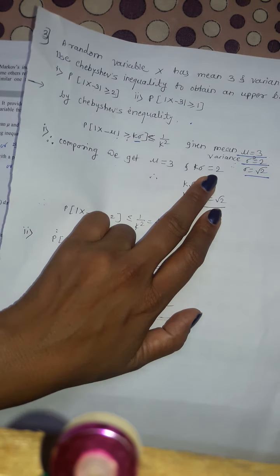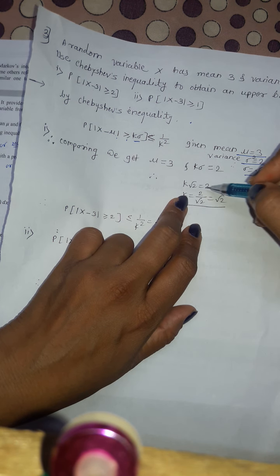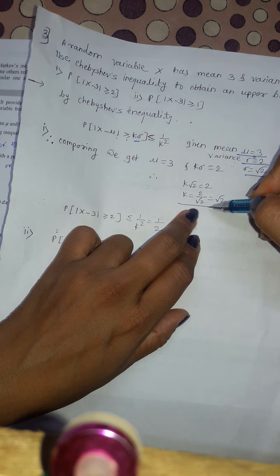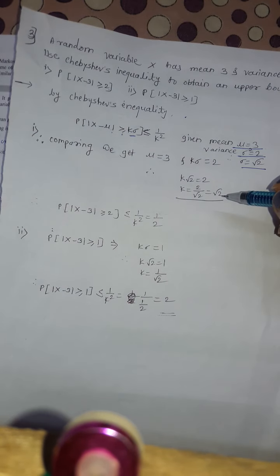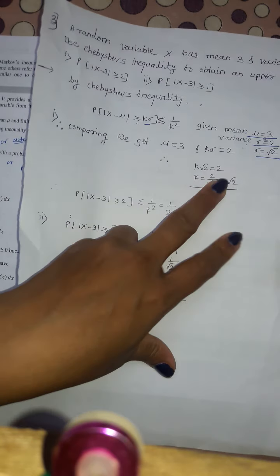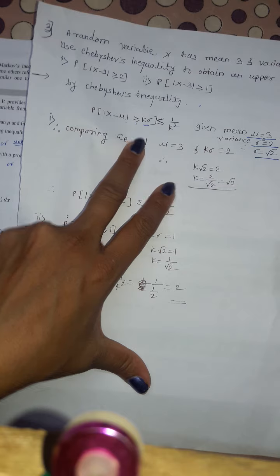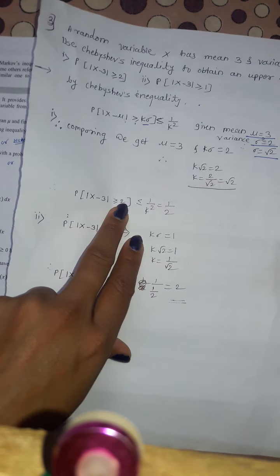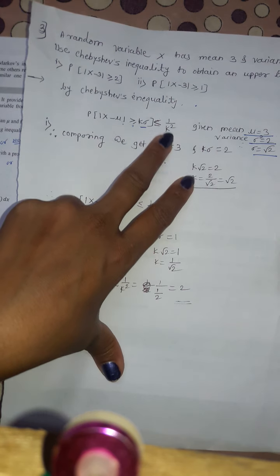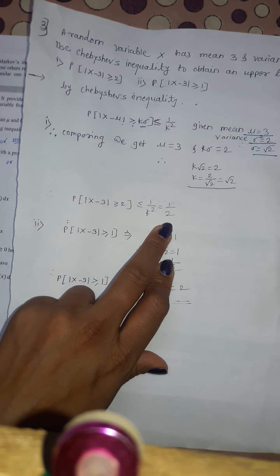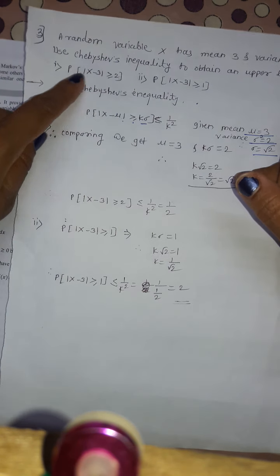Putting the sigma value root 2 here, we get k into root 2 is equal to 2, k is equal to 2 upon root 2, which is root 2. Value of k is root 2. Put all these values in the above formula, we get probability of x minus 3 greater than or equal to k sigma, which is 2 here, and less than or equal to 1 upon k square, 1 upon root 2 squared, which is 2. This is the first question.